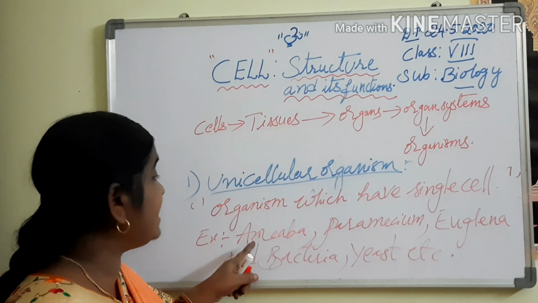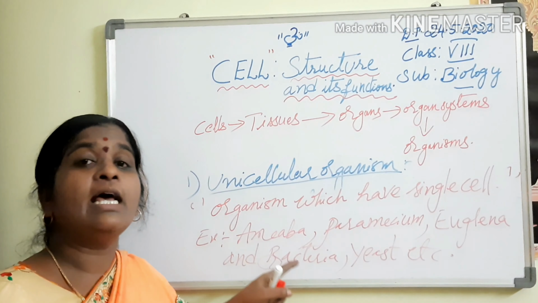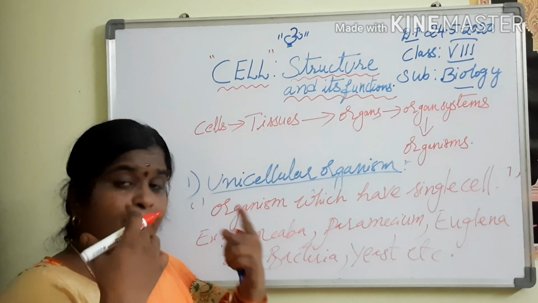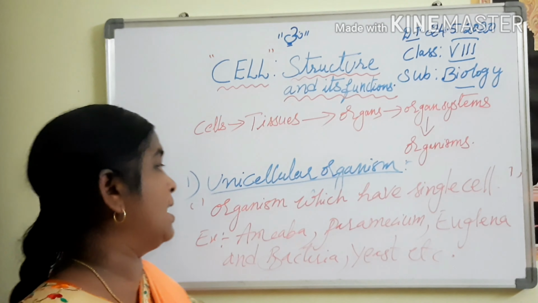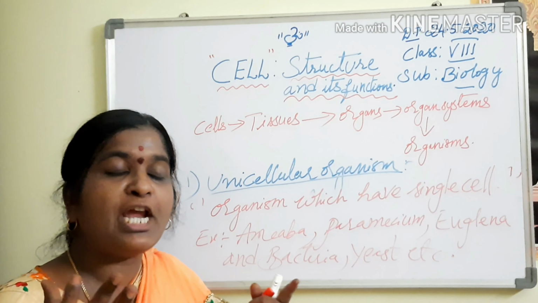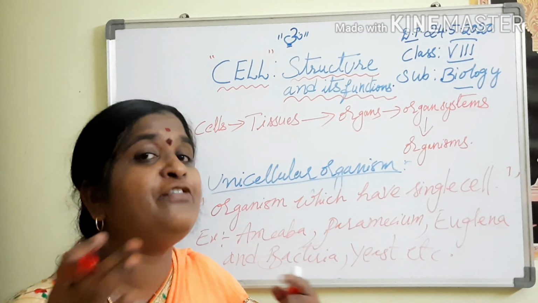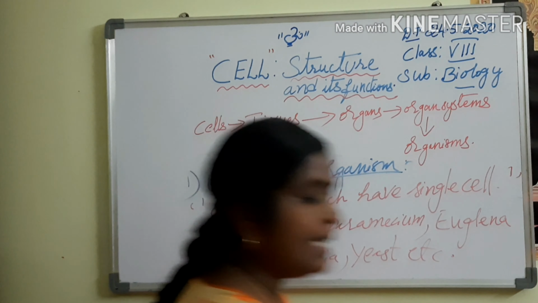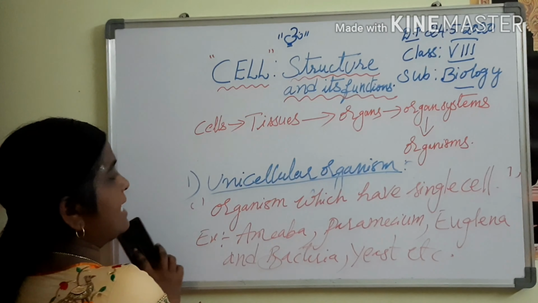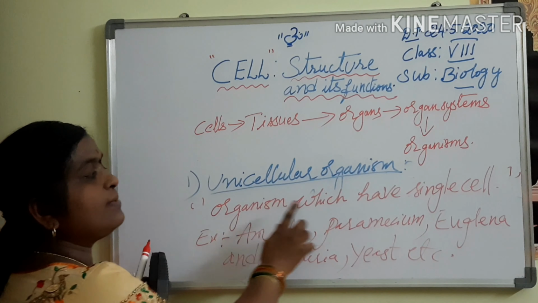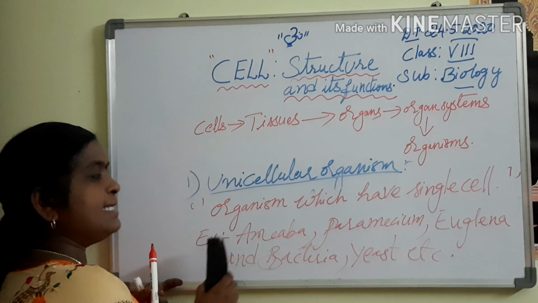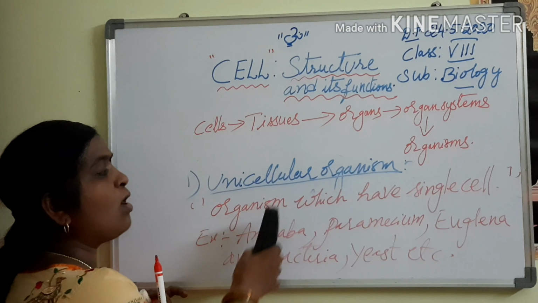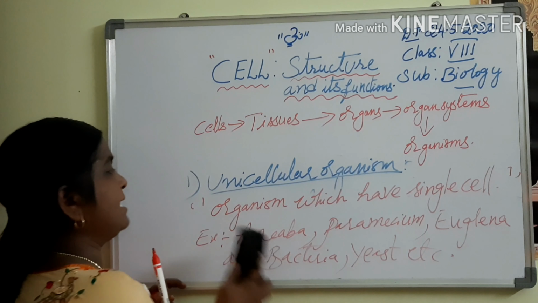These organisms have only a single cell, but they perform all the functions which multicellular organisms perform. Their shape and size vary with great variation according to the organism. What are unicellular organisms? Organisms which have a single cell, for example amoeba, paramecium, euglena, bacteria and yeast. These are all single-celled organisms.